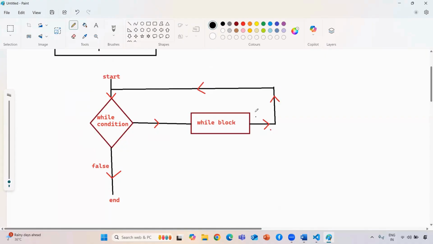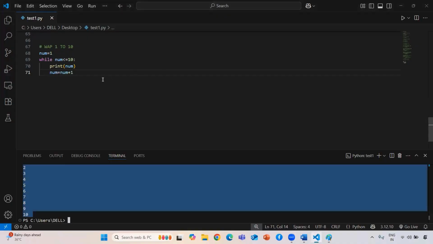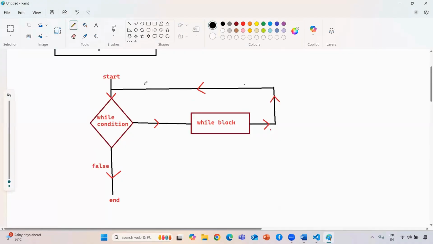Here, whatever statements you write, it will start executing them. If you see here, it will be executing and updating also. Then it will again come back to my while condition. Otherwise it will be an infinite loop. If you are not giving that updation, this while block will execute every time. So to overcome that, you need to give a condition like this.